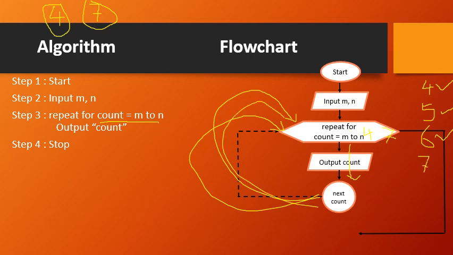Then again come back here and check the condition. The count value is 7. Does 7 belong to the 4 to 7 range? Yes, it does. So display it, and then go to the next statement, that is next count. So this time the value of count is going to be 8. Correct? So does 8 belong to the given range, 4 to 7?